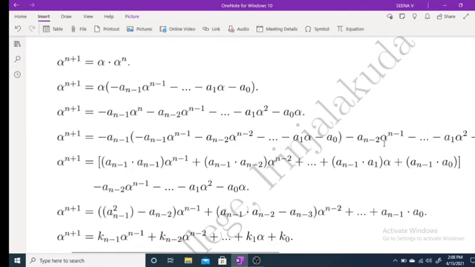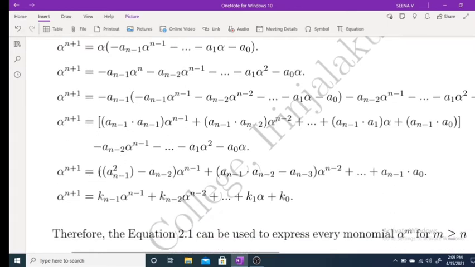All other terms are of the form alpha raised to n minus 1 etc. Powers of alpha containing degree less than or equal to n minus 1. And here we again multiply. Then we get this of alpha raised to n minus 1, alpha raised to n minus 2 etc. Here also alpha raised to n minus 1. Combining these two, we get alpha raised to n plus 1 equal to this into alpha raised to n minus 1, etc. So alpha raised to n plus 1 you can write as k_{n-1} alpha raised to n minus 1 plus k_{n-2} alpha raised to n minus 2 plus etc. plus k_1 alpha plus k_0.